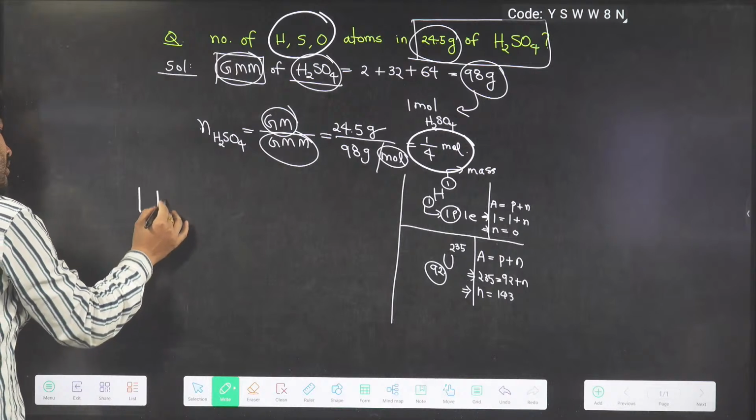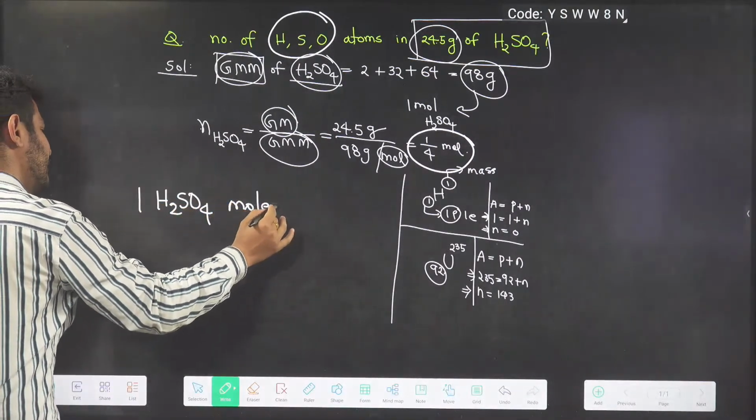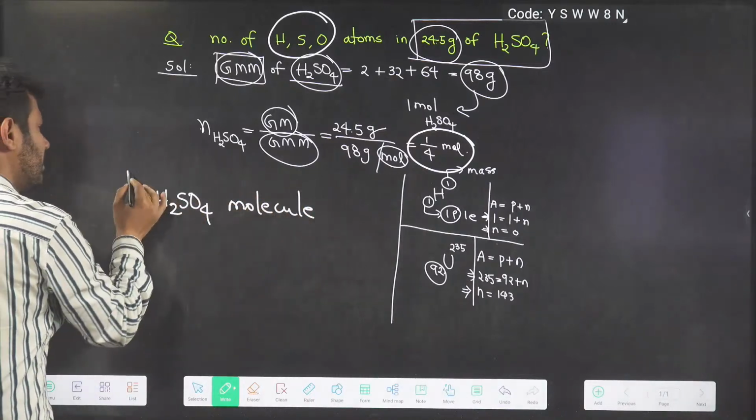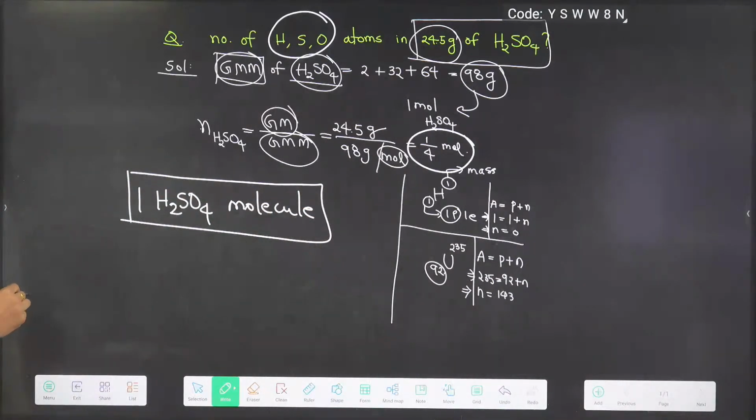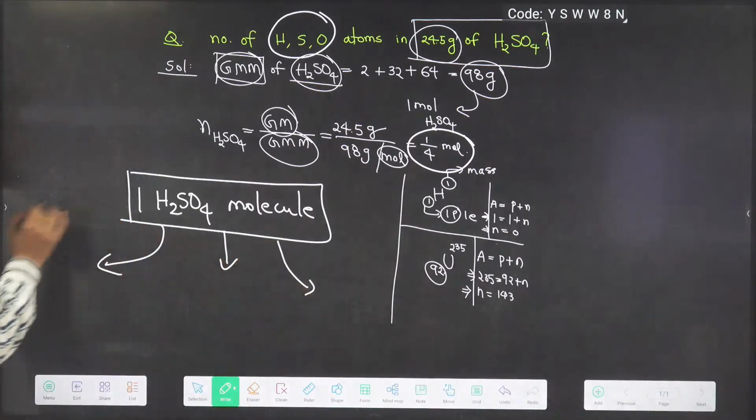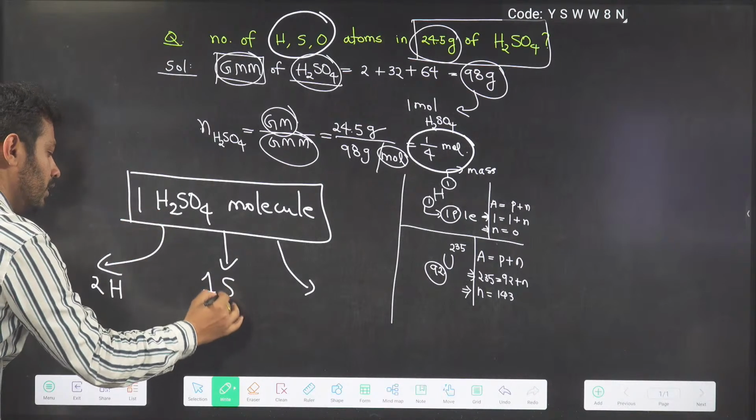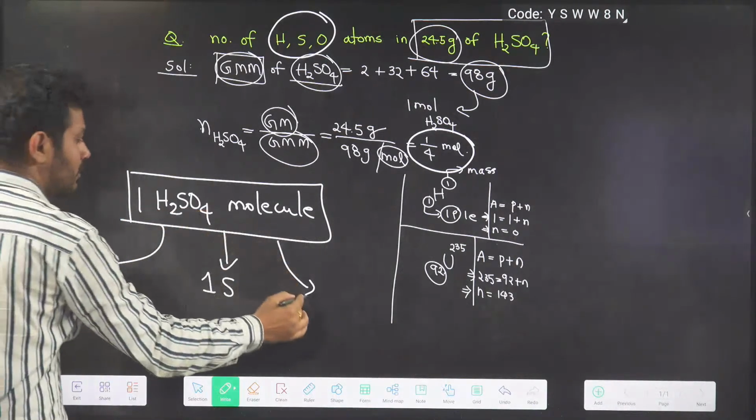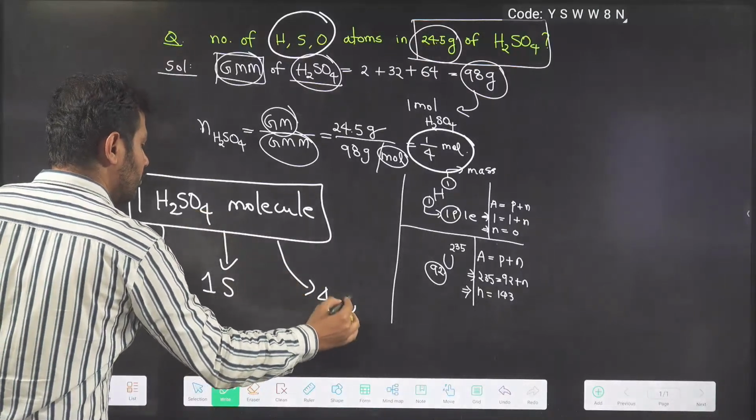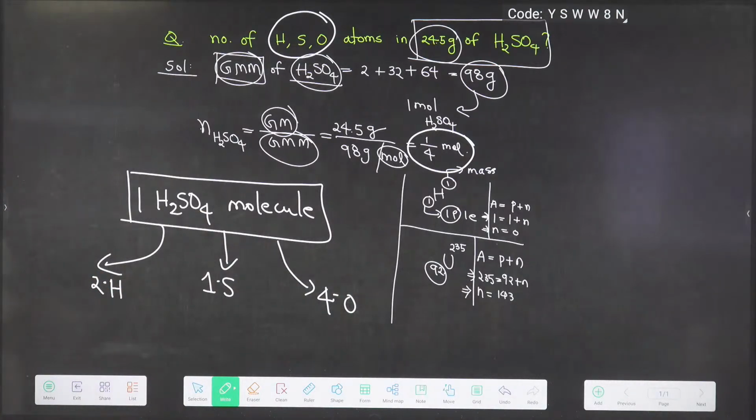You tell me, in one single H2SO4 molecule, what are the different atoms there? In one single H2SO4 molecule, how many hydrogen atoms are there? 2 hydrogen atoms. How many sulfur atoms? 1 sulfur atom, and we have 4 oxygen atoms. 1 sulfur atom, 2 hydrogen atoms, and 4 oxygen atoms. These are the atoms we have.